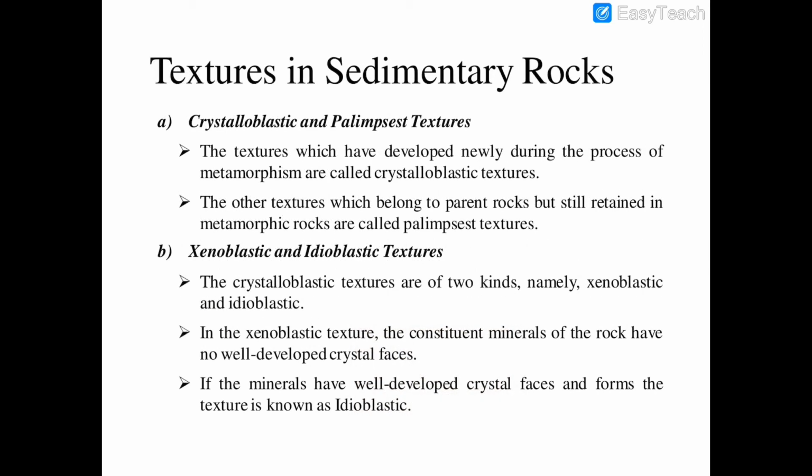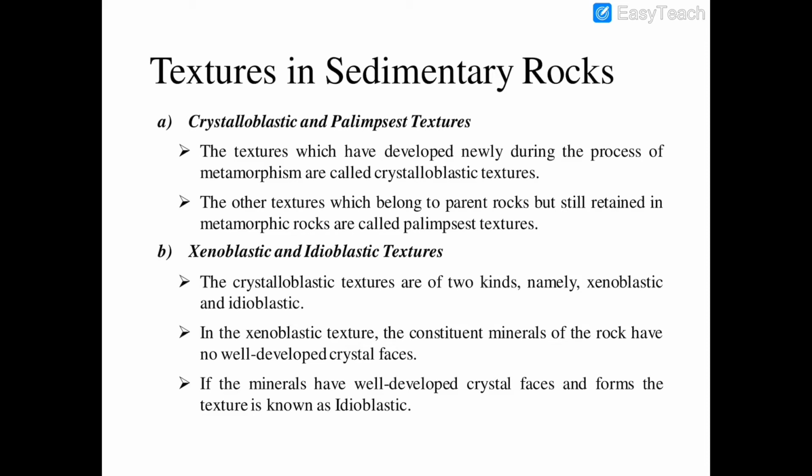Now we come to the textures in metamorphic rocks. Crystalloblastic and palimpsest textures. The textures which have developed newly during the process of metamorphism are called crystalloblastic textures. Okay, newly built textures are called crystalloblastic textures in metamorphic rocks. The other textures which belong to parent rocks like igneous or sedimentary rocks but are still retained in metamorphic rocks are called palimpsest textures. Okay, these are the old textures which are retained in the metamorphic rocks.